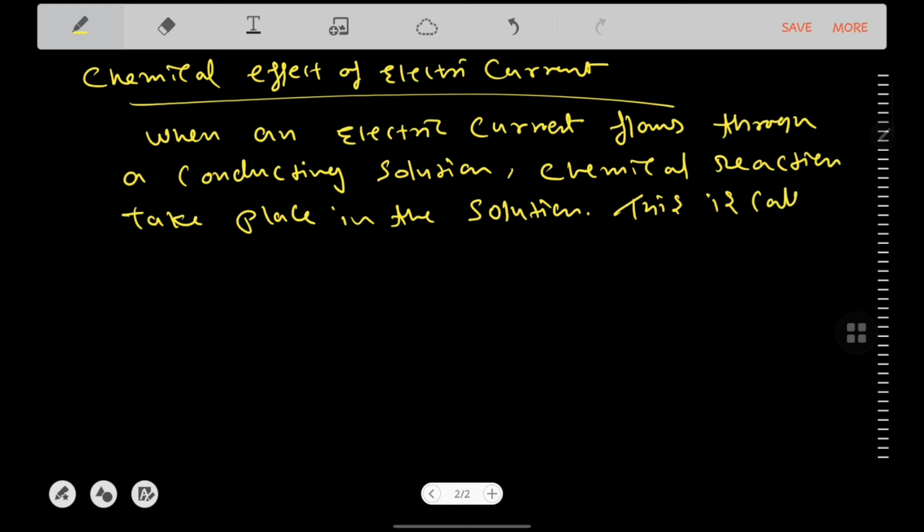This is called the chemical effect of electric current.